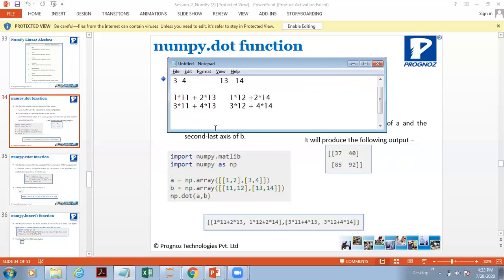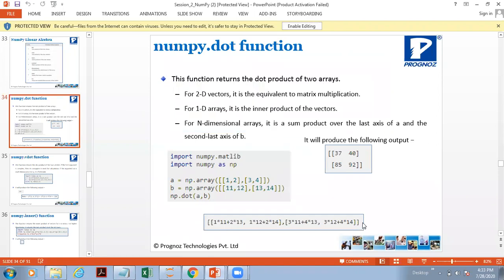So now if you calculate this, how much will it be? 11 plus 26. So if you add this up you will get the result as 37. If you add this, 12 plus 28 has come here. So if you add that, it comes to 40. So this is the dot product. Okay, so this calculation I have also mentioned here, how this is done.